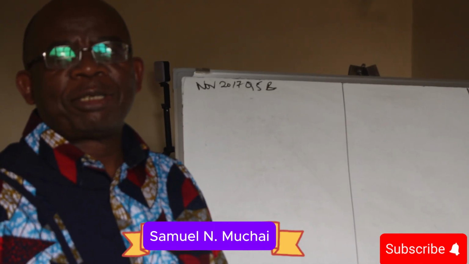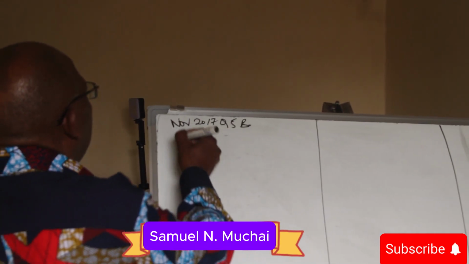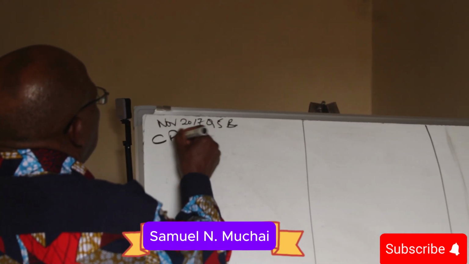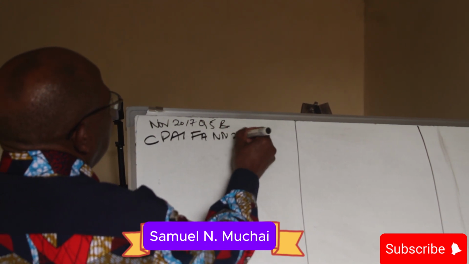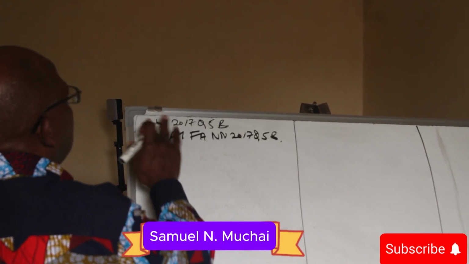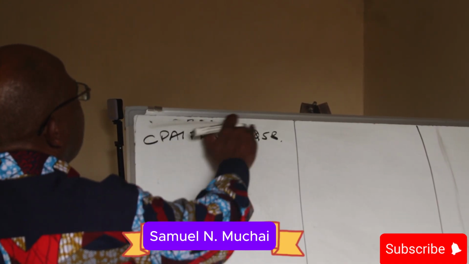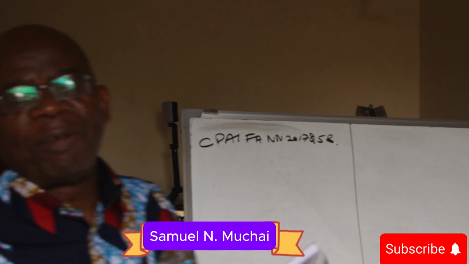Hello students. Today once more, I want us to do CPA 1, Financial Accounting, November 2017, question 5B. This is a question on incomplete records accounting.